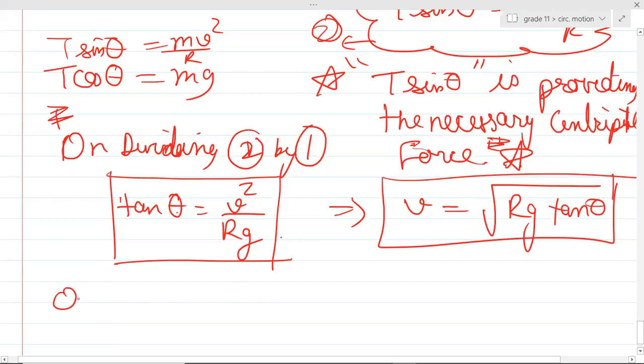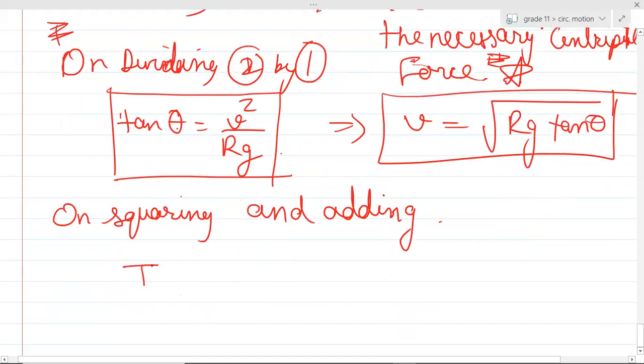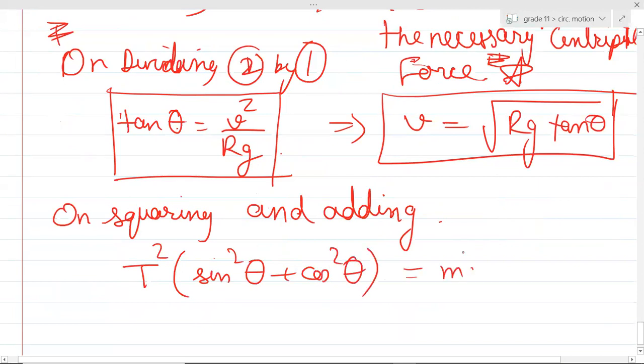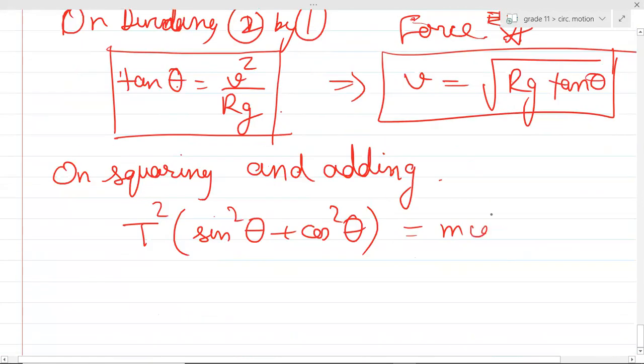Also, on squaring and adding, if I square and add, this will be T square sine square theta and this will be T square cos square theta. Yes or no? I can take T square common and it will become T square times sine square theta plus cos square theta, which should be equal to (m v square by r) whole square plus (mg) whole square.